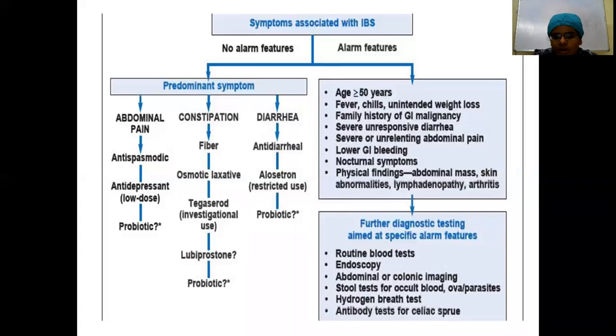One of the differential diagnoses will be lactulose intolerance, so you want to do your hydrogen breath test. And the basic thing is you want to rule out any other infectious causes, so you do a stool examination for occult blood, ova, parasites, cysts. These are the extra tests which are needed when you have red flag signs, or you want to differentiate from closely resembling diseases.